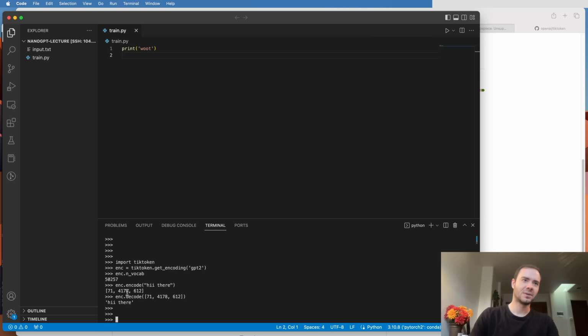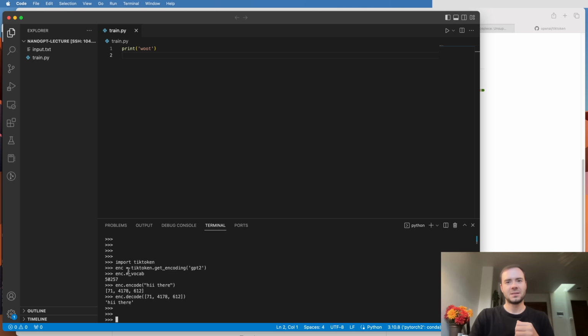They are between 0 and 50,256. So basically you can trade off the codebook size and the sequence lengths. You can have very long sequences of integers with very small vocabularies, or short sequences of integers with very large vocabularies.